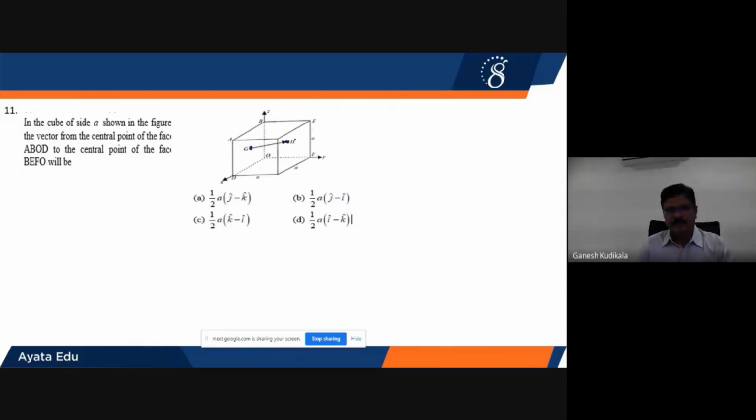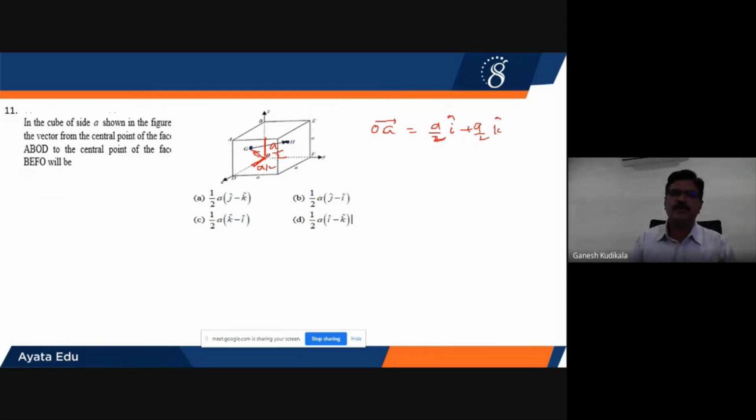from G to H. When I join the origin to G, I am going to get a vector called OG vector. This OG vector will be equal to, this is half the width, A by 2, and this is also half the height, A by 2. So A by 2 along the x axis and A by 2 along the z axis. Therefore the vector will be A by 2 into I cap plus A by 2 into K cap.